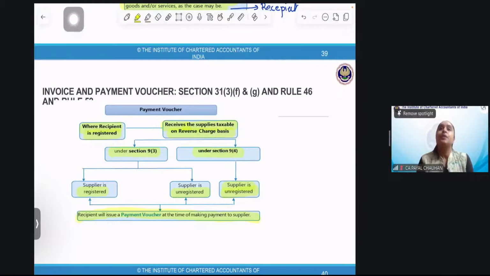Next question. My preceding year turnover was 3.5 crore. And I made a supply of rupees 10,000. What do I need to issue? My preceding year turnover is 3.5 crore.